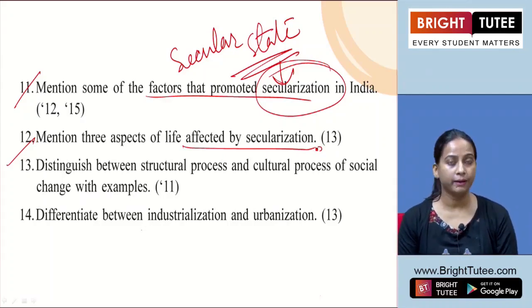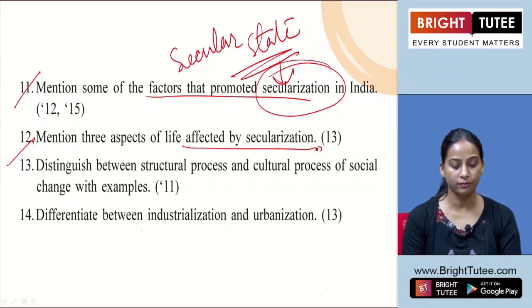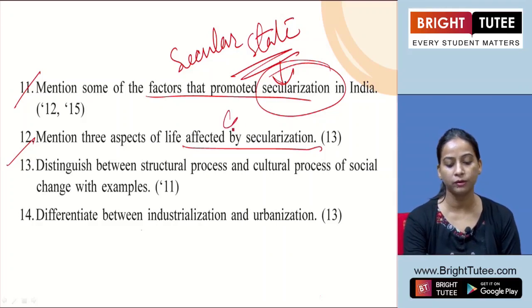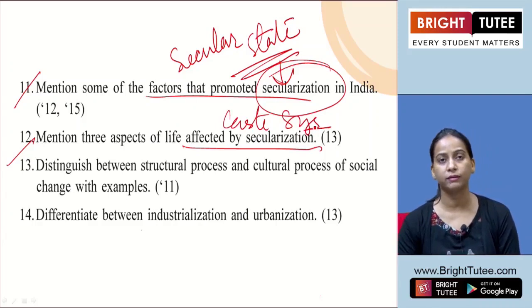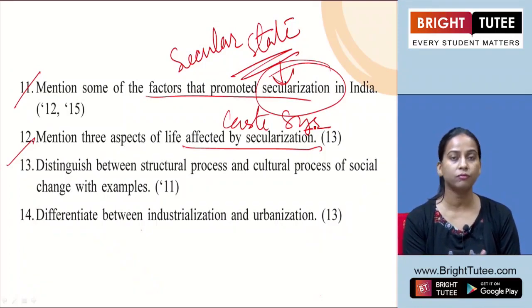So the three aspects of life which were affected by secularism, the first one we can mention the caste system. The direct impact was there on caste system, where the people started sharing the different culture and the values from each other, where the caste distinction was not that much dominant now.